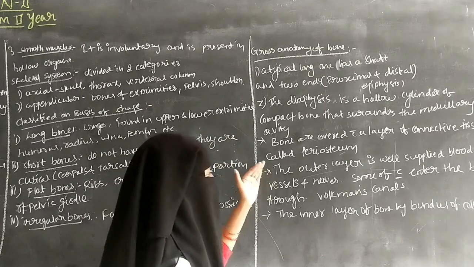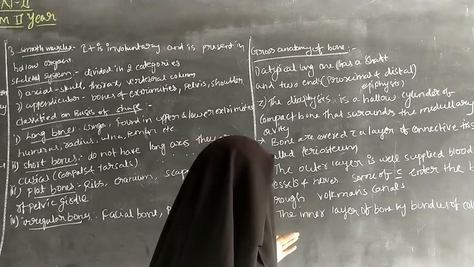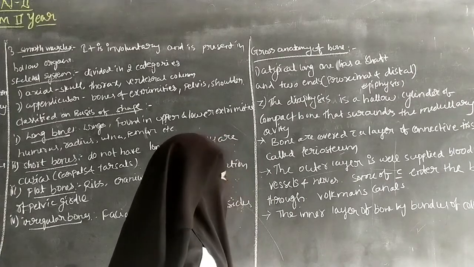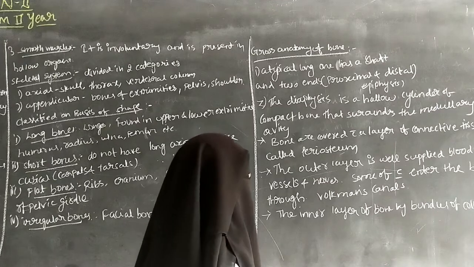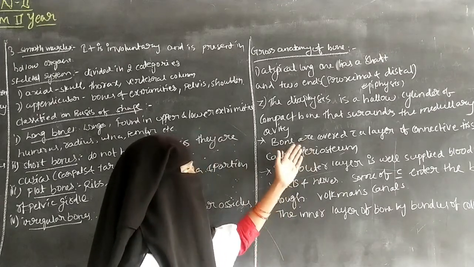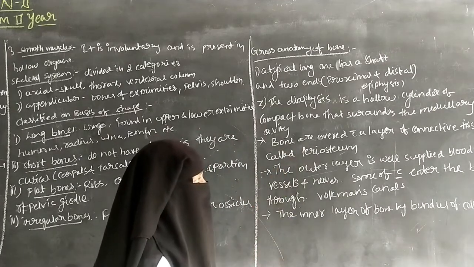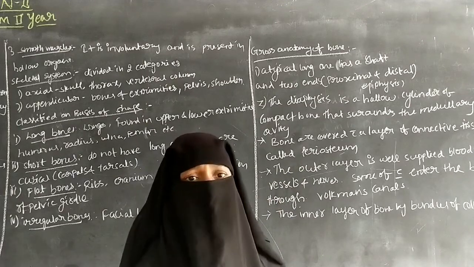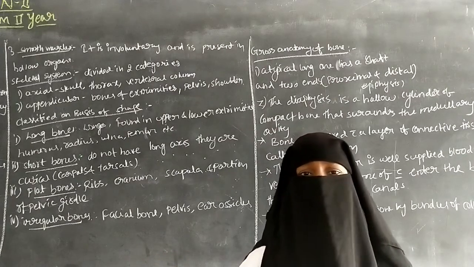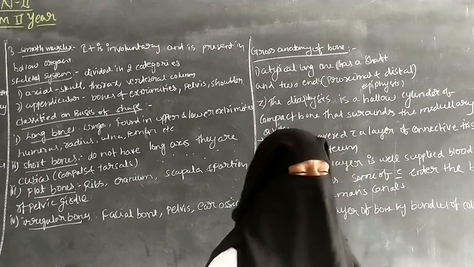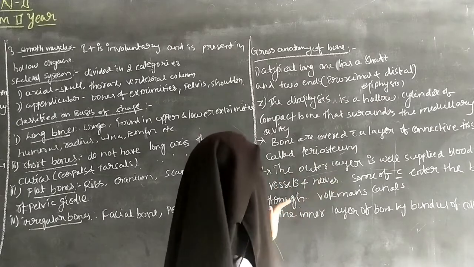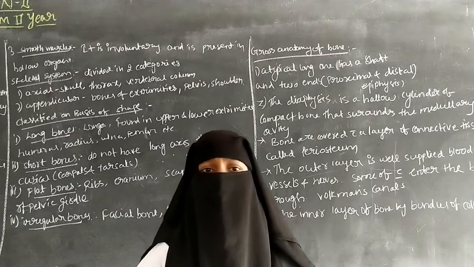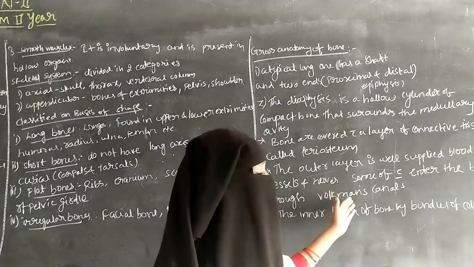And next, the outer layer is well supplied with blood vessels and nerves, some of which enter the bone through the Volkmann's canal. So the periosteum supplies blood vessels and nerves to the bones, and some of them pass through Volkmann's canal.